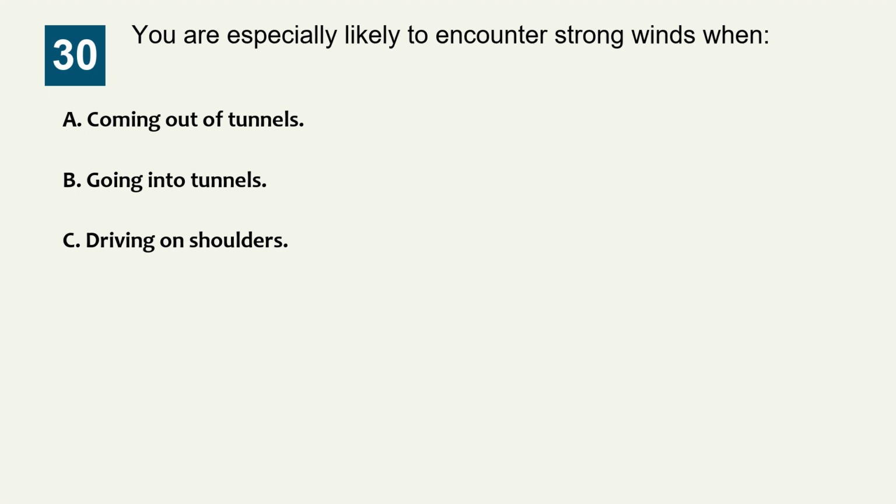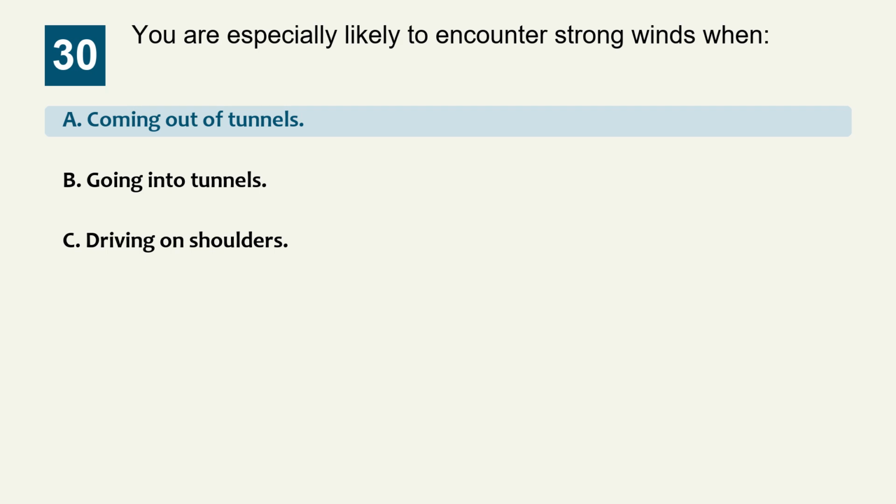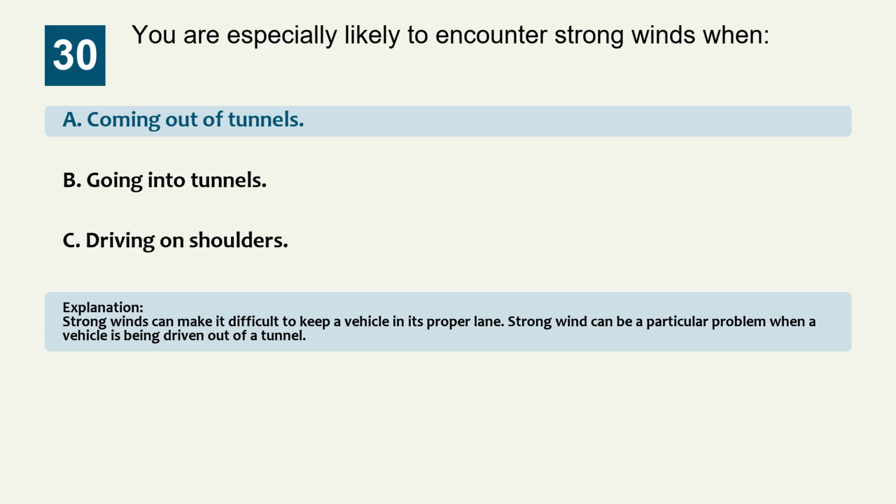Question 30. You are especially likely to encounter strong winds when: Option A, coming out of tunnels. Option B, going into tunnels. Option C, driving on shoulders. The correct answer is option A, coming out of tunnels. Explanation: strong winds can make it difficult to keep a vehicle in its proper lane. Strong wind can be a particular problem when a vehicle is being driven out of a tunnel.